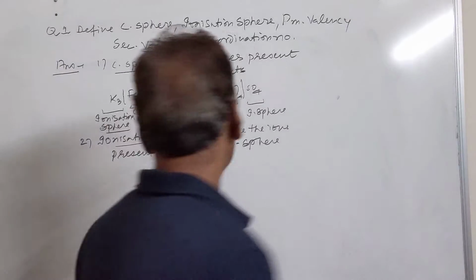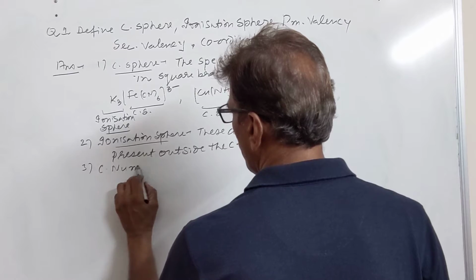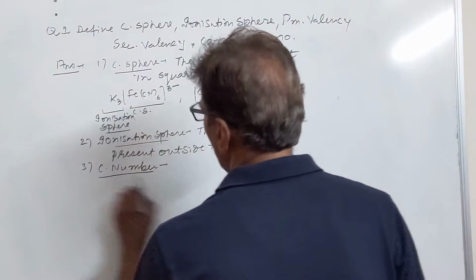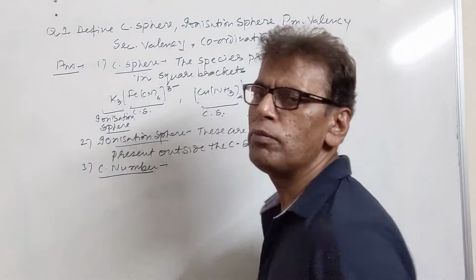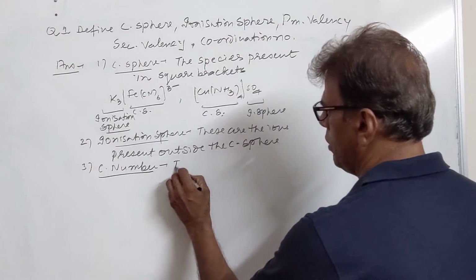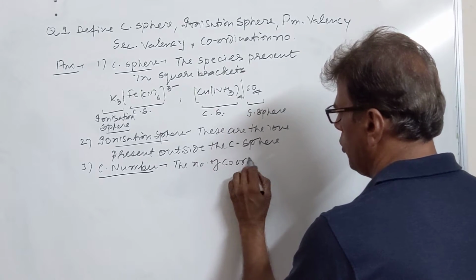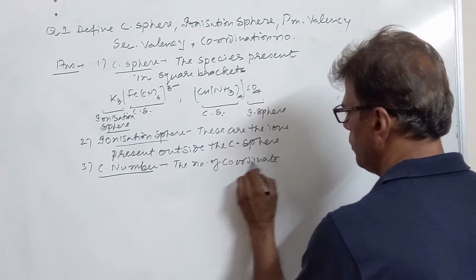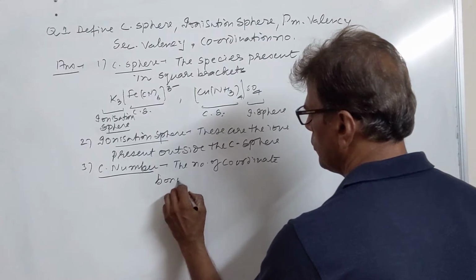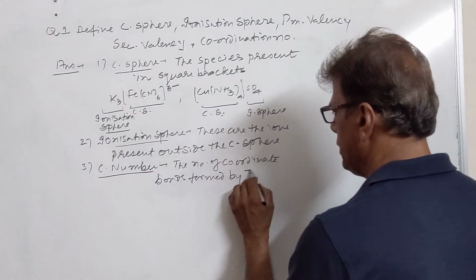Then we have coordination number. It is the number of coordinate bonds formed by the transition metal ion.